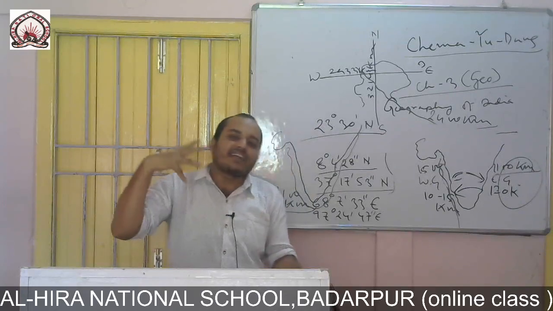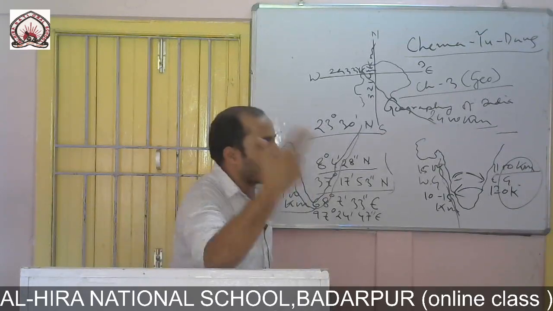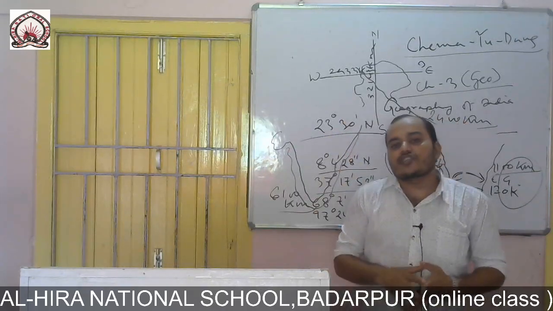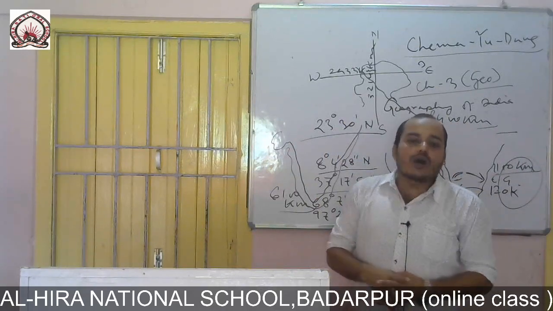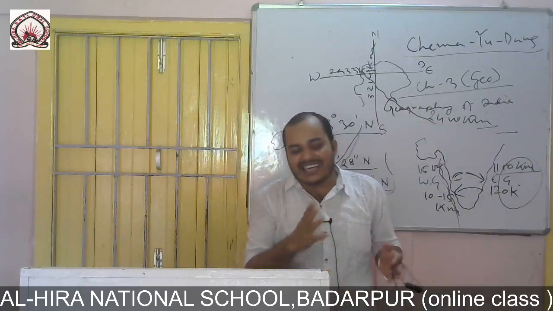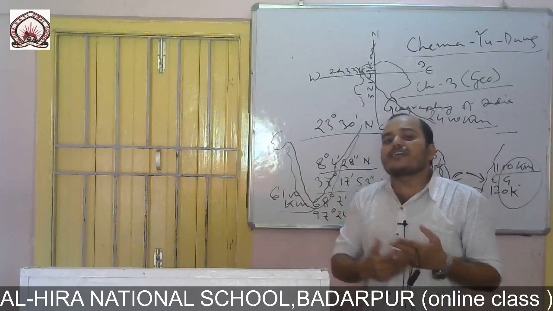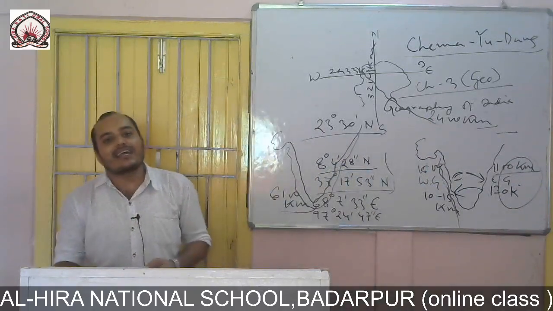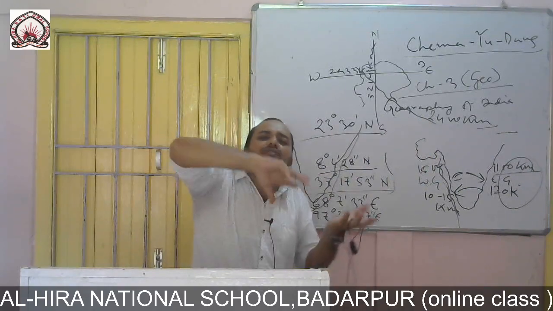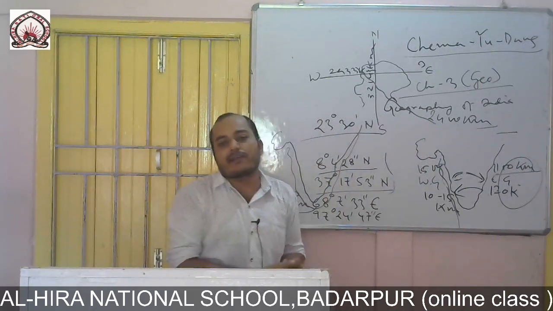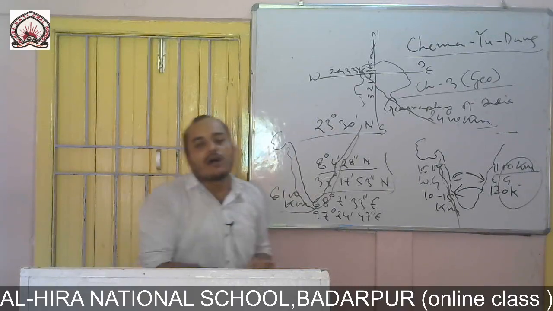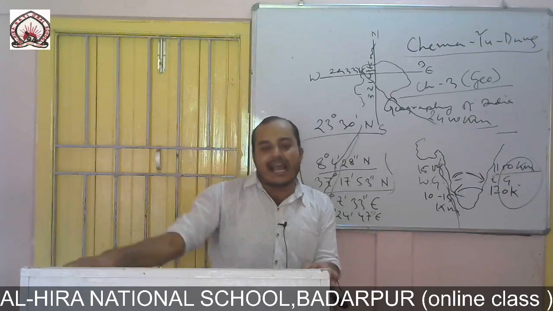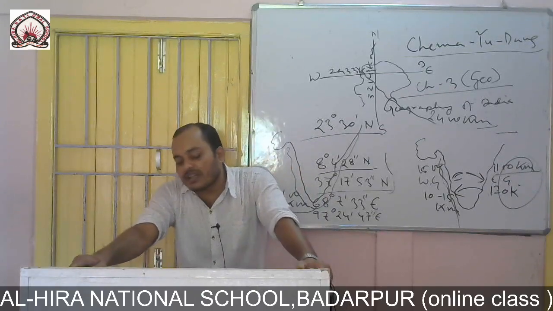Now the different physiographic units we have discussed and the different landforms also determine the weather conditions of different areas in India. The weather you get in Jammu Kashmir, you will not get the same in Assam, and the weather you get in Assam, you will not get the same in Tamil Nadu, because Tamil Nadu is a coastal area, like Kerala. So different physiographic units and different climatic conditions are present in different areas. These are the four physiographic units along with the groups of islands, the Lakshadweep and the Andaman and Nicobar Islands.